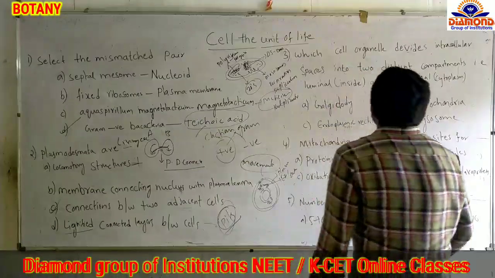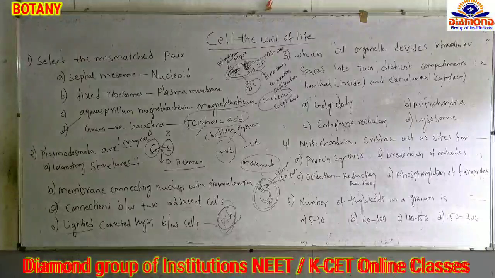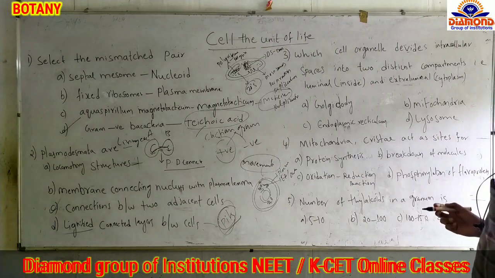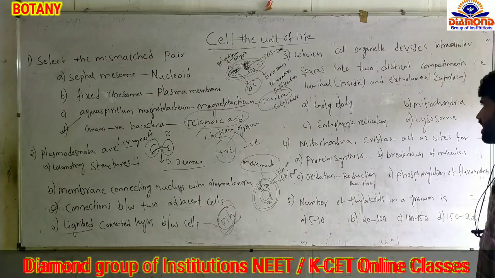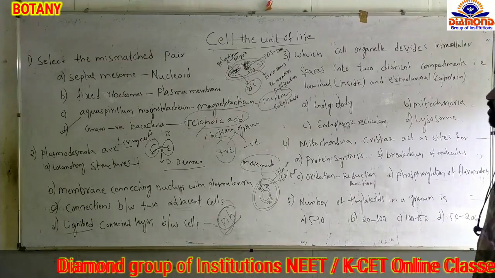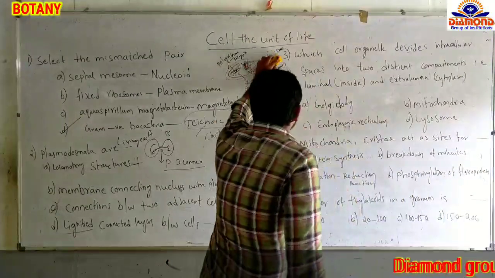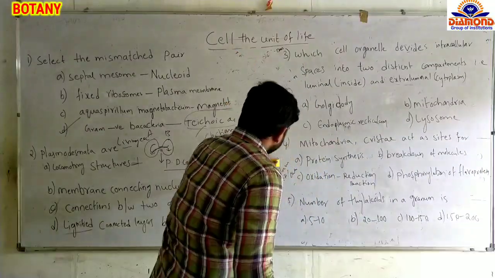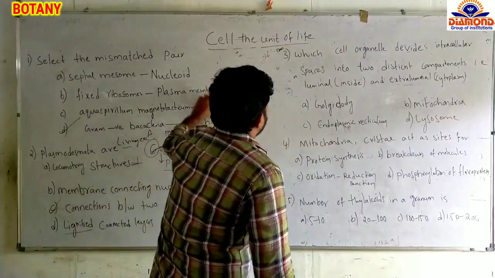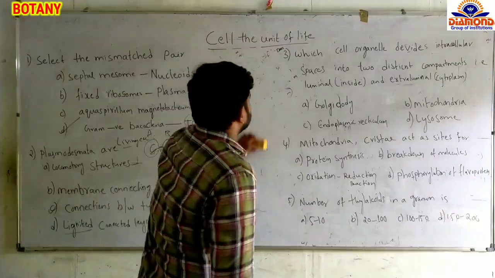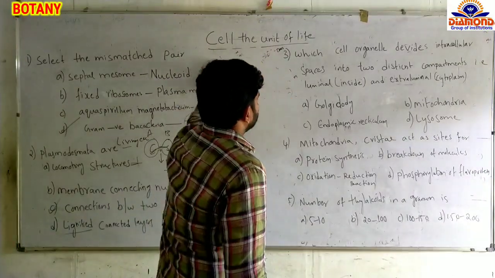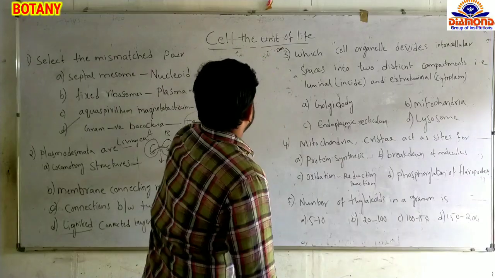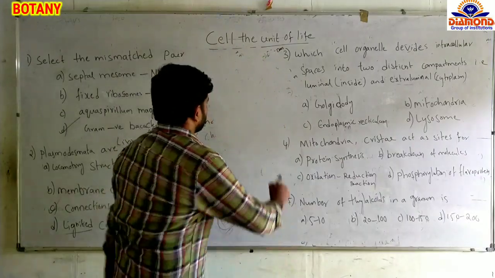And the next question: which cell organelle divides intracellular spaces into distinct components, that is, luminal inside and extraluminal cytoplasm? Here the question is, which cell organelle can divide the intracellular spaces into intraluminal and extraluminal?